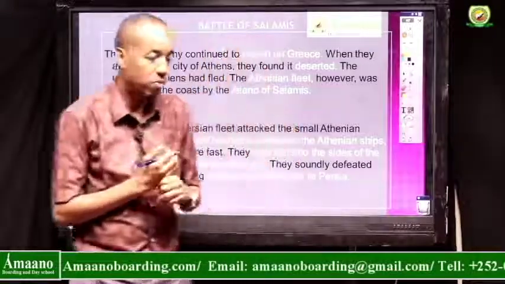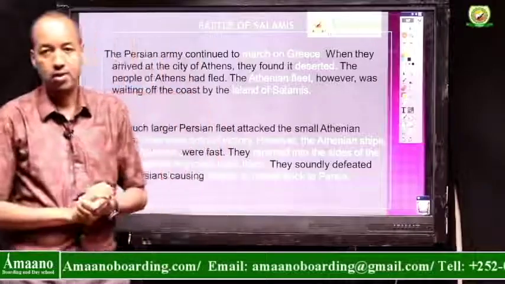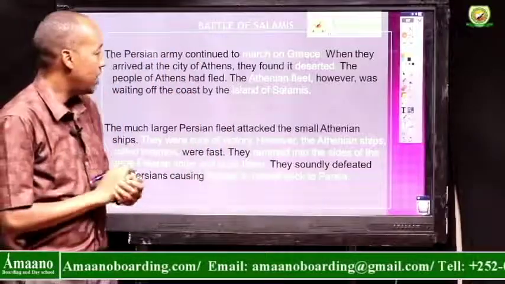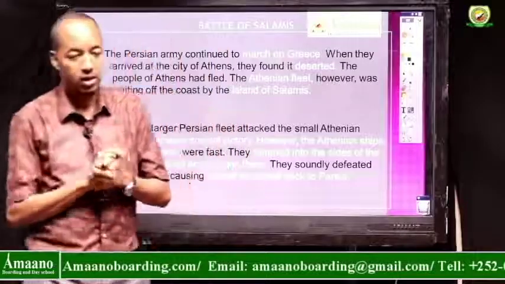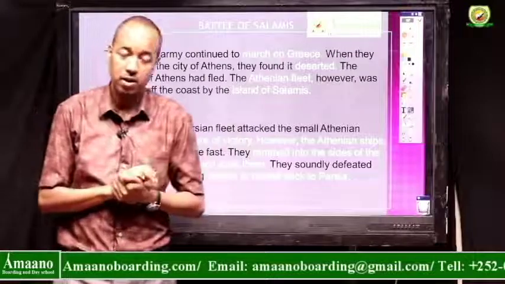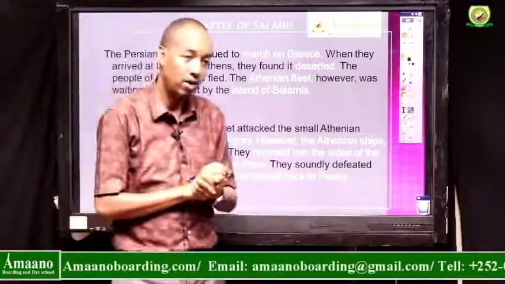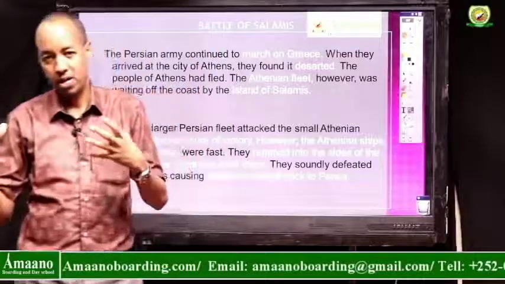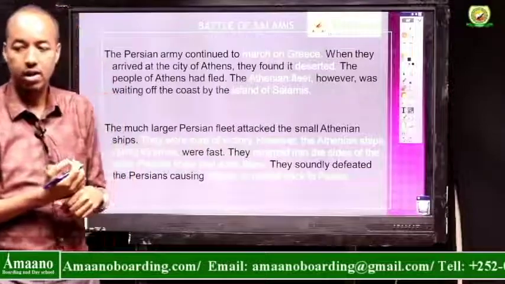Those 300 Spartans were led by a king called King Leonidas. Leonidas was able to make the Persians suffer a lot. Although finally the Persians were able to kill all 300 men from Sparta, thousands of Persians were also killed. Even a movie was made from that story, the 300 Spartans fighting against the Persian army.